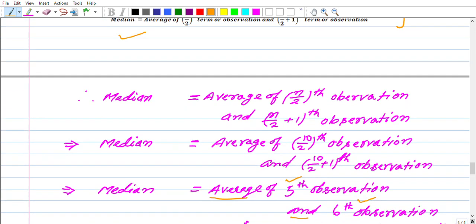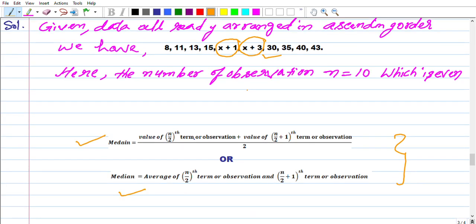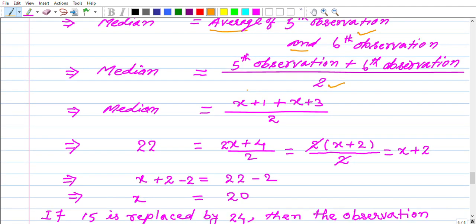You see here, 1, 2, 3, 4, 5. The fifth observation we have is x plus 1. The sixth observation we have is x plus 3. Is it clear? Yes. So that's why I have placed this value here. I have written x plus 1, x plus 3. And the median is already given in the question, 22.